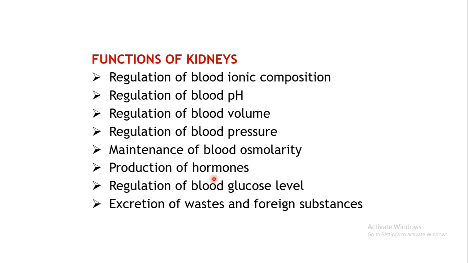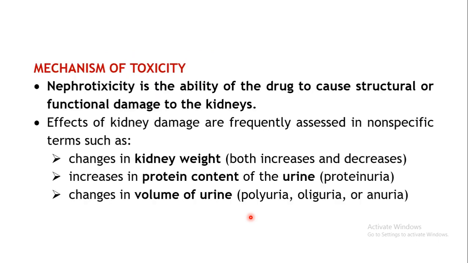Even certain hormones like renin are synthesized in the kidney. There is also regulation of blood glucose level, and of course the excretion of waste and foreign substances like drugs or metabolites. These are excreted mainly via the kidney. So these are some of the important functions that the kidney carries out.